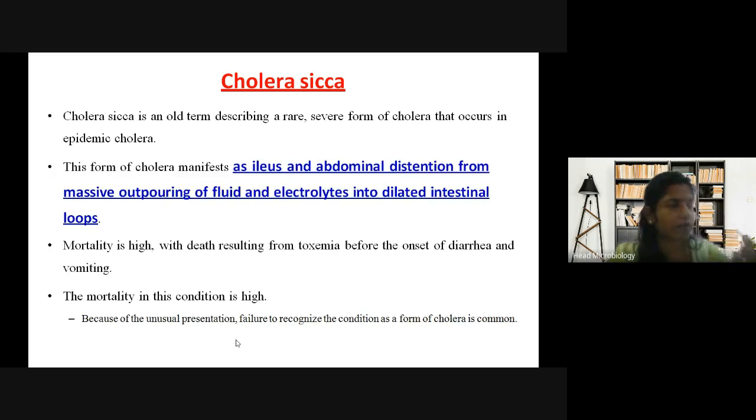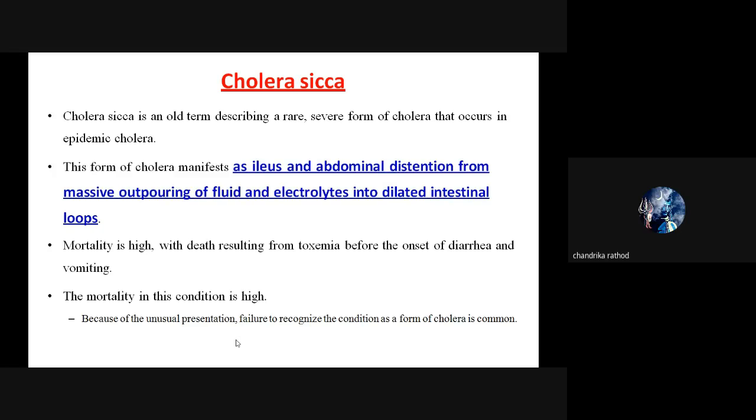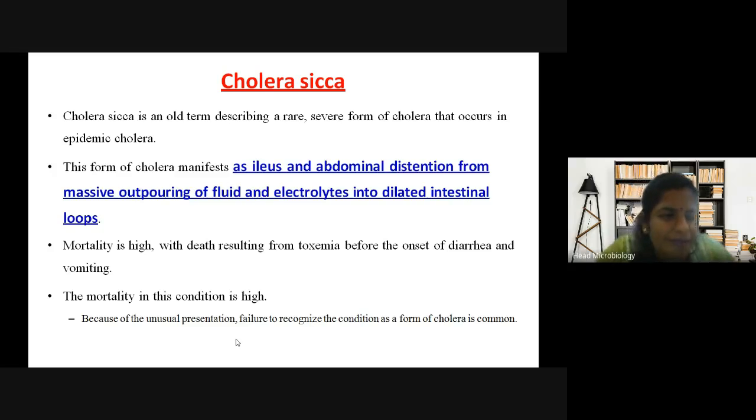Mortality means death, not motility. Motility is movement. Mortality means death. The death rate is very high.